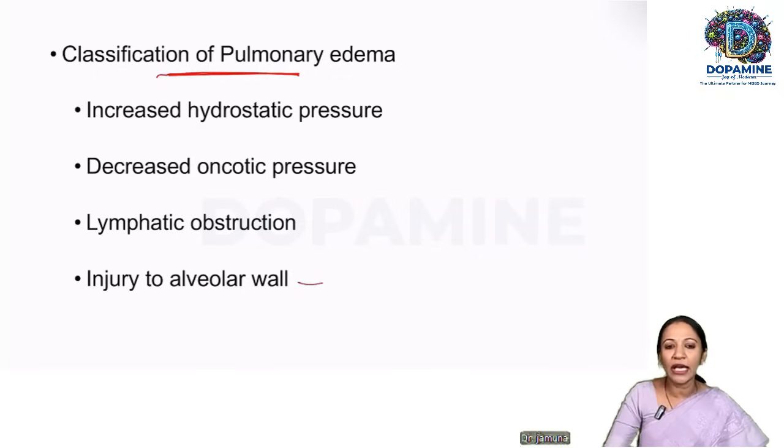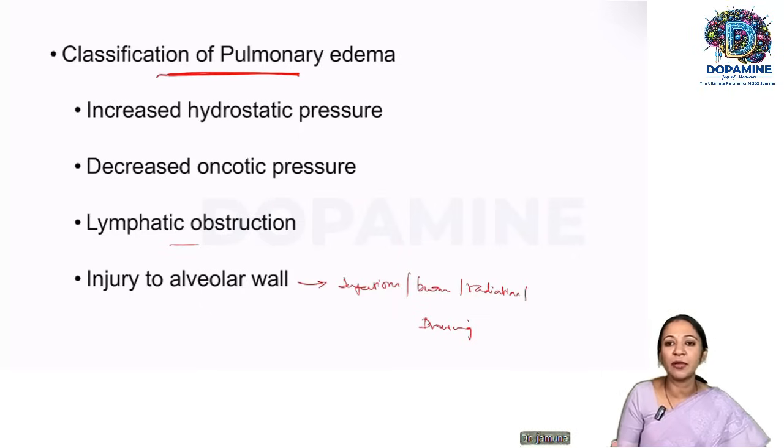So injury to the alveolar wall can be because of infections, be it bacteria or severe viral infections, SARS, COVID, anything can cause it, or a severe bacterial pneumonia, interstitial pneumonia, anything can injure the alveolar wall. Burns, radiation, even severe drowning, all these things can cause injury to the alveolar wall. Again, lymphatic obstruction.